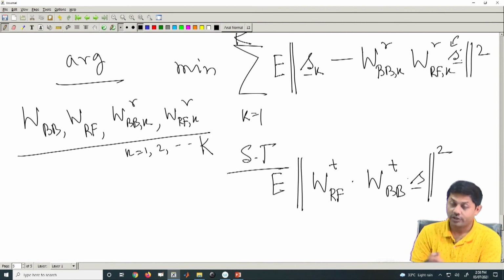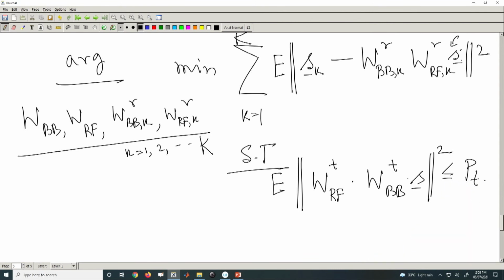You can put an expectation, I do not mind. This should be bounded by some power constant, okay. That is all fine. This is the first constraint.